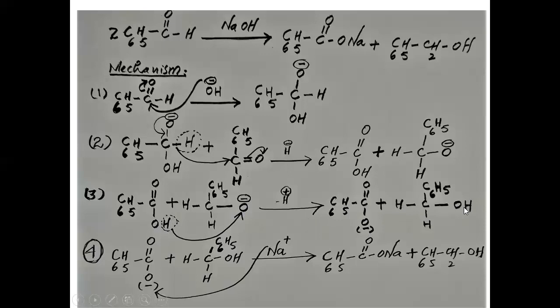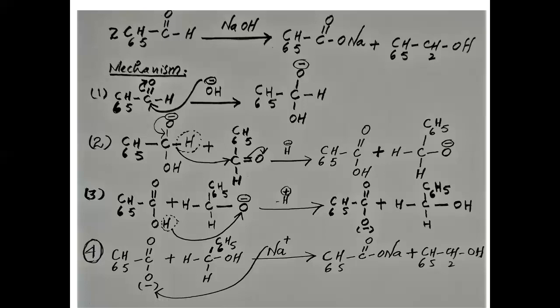Last step is the formation of sodium benzoate and benzyl alcohol. This sodium ion will attack this oxygen. So ultimately sodium benzoate is born. This is C6H5 C double bond O negative, O negative Na positive, C6H5 C double bond ONa. So this one is sodium benzoate, and this one is benzyl alcohol. So this is called simple Cannizzaro reaction. The reaction between two similar aldehydes is called simple Cannizzaro reaction.